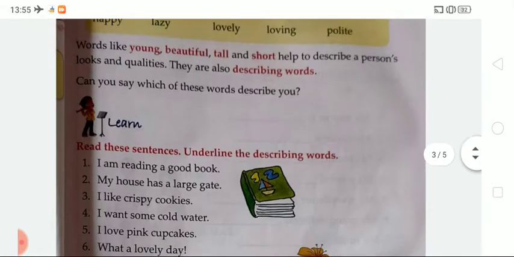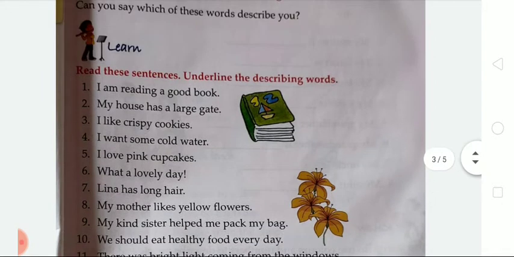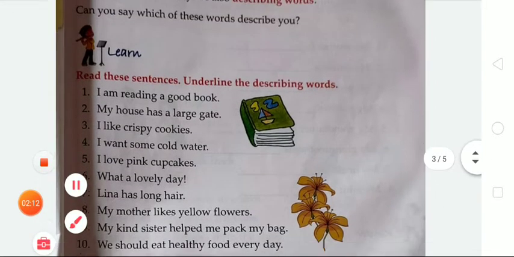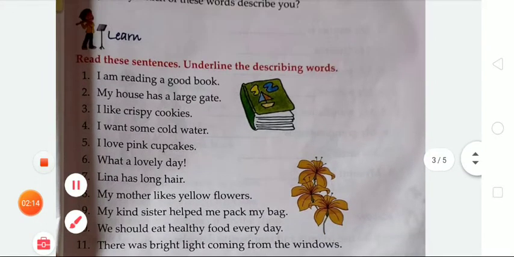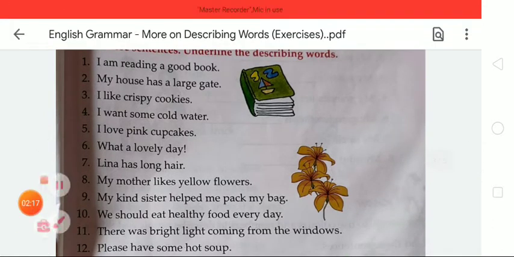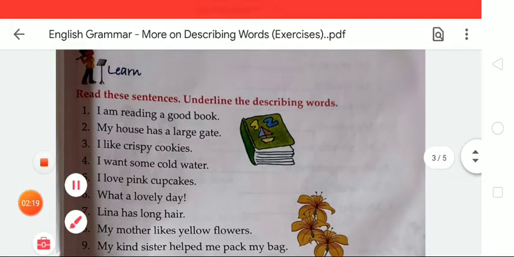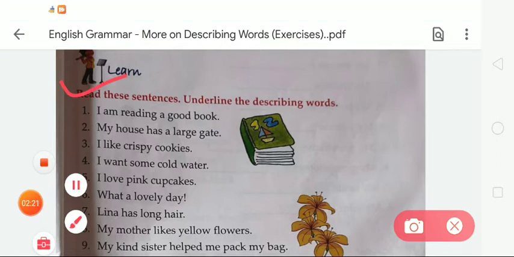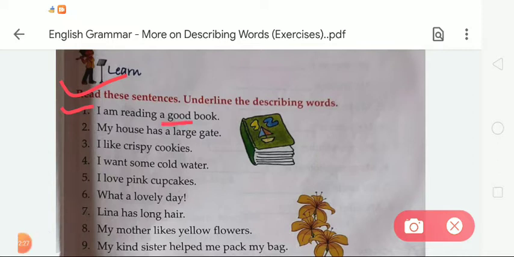Okay students, we have solved this given exercise in our previous video, so one more time we're going to recheck it. Read these sentences and underline the describing words. First of all, in number 1, I am reading a good book. Here we have to underline the word good. It is a describing word. In number 2, my house has a large gate. So the describing word is large.